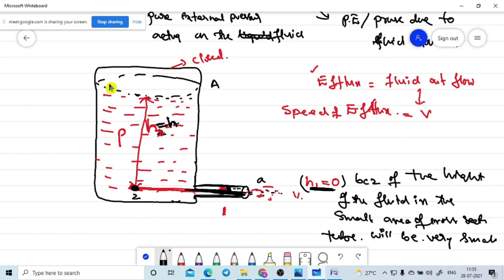So some portion of the air is there here. Some portion of the air is appearing here. This is the air, let's assume. So this air can exert some pressure on the liquid.